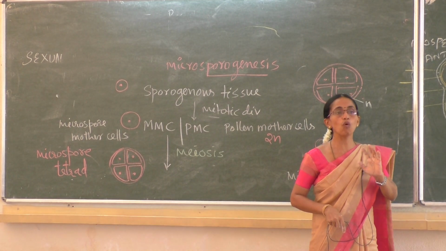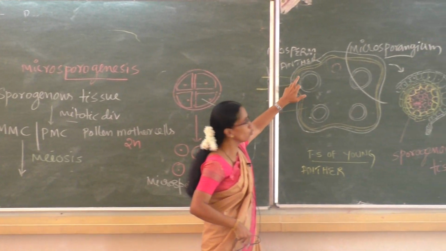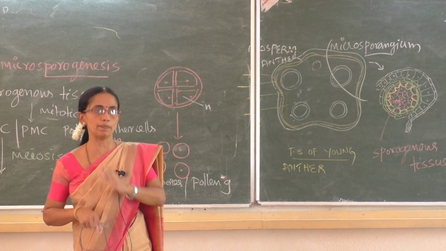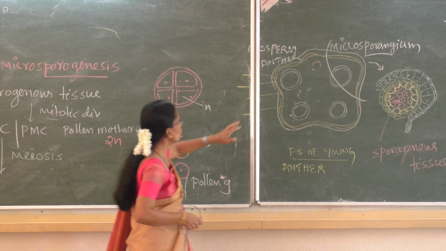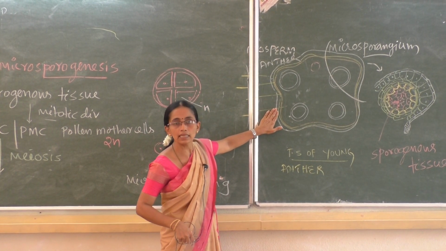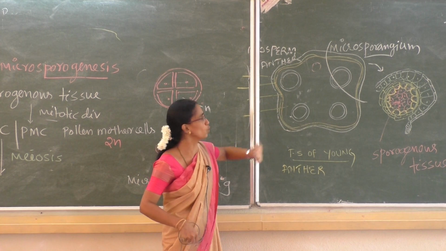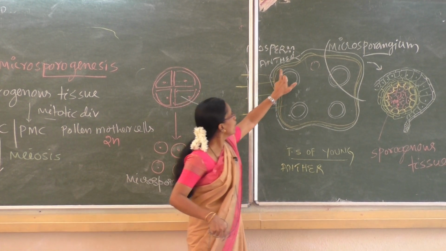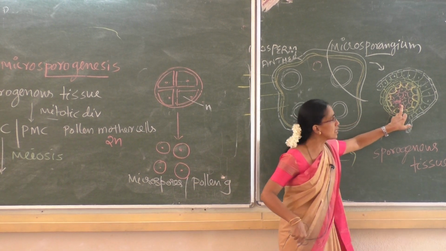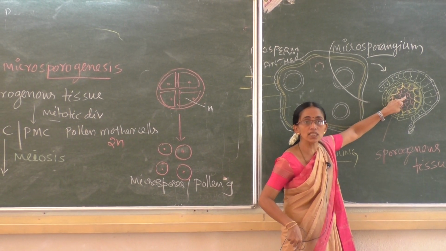There are 4 walls in the young one: epidermis, endothecium, middle layer and tapetum. The outer 3 give protection. The inner one is tapetum, which is nutritive. The microsporangium is spherical. When the microsporangium is young, this is called sporogenous tissue.